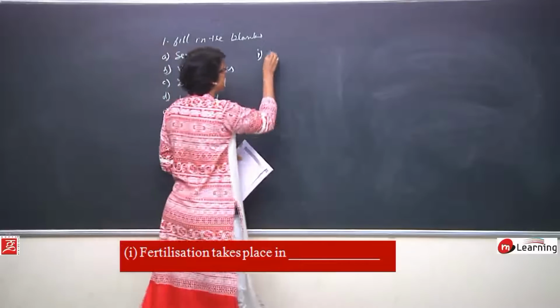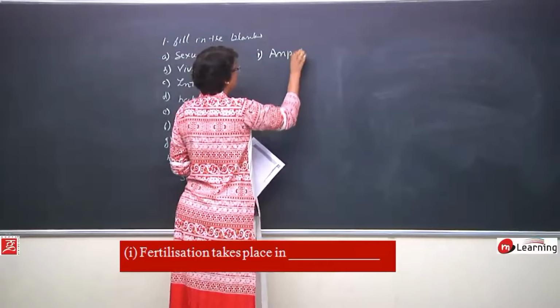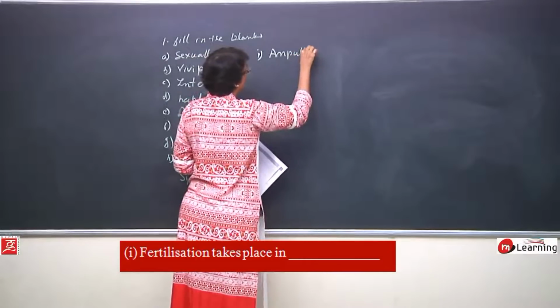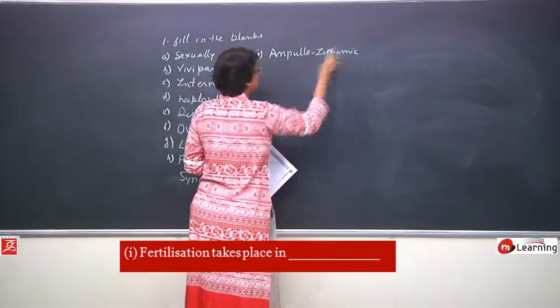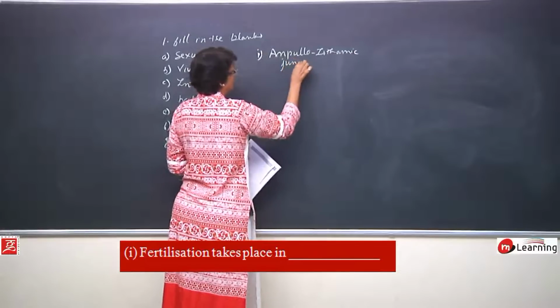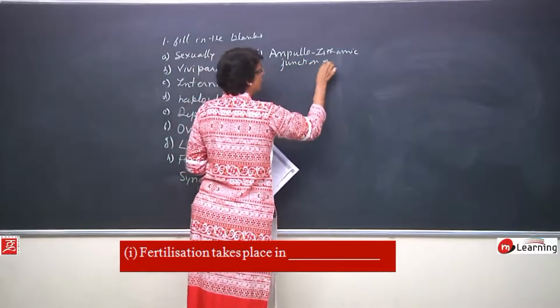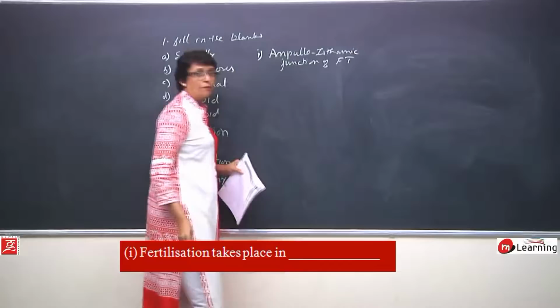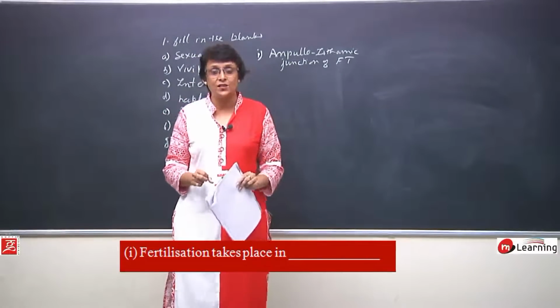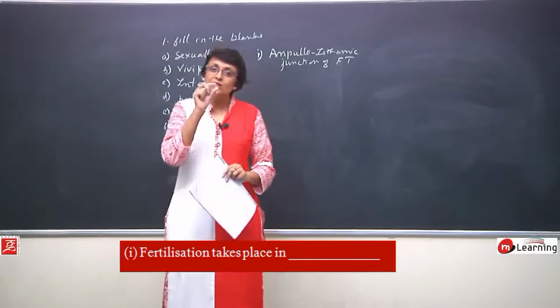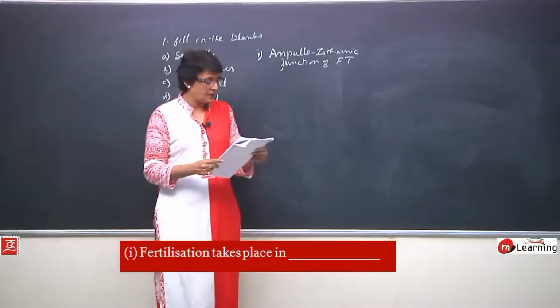So, it is known as the ampullary-isthmic junction of the fallopian tube. We are giving an even more precise answer: at the junction of ampulla and isthmus.